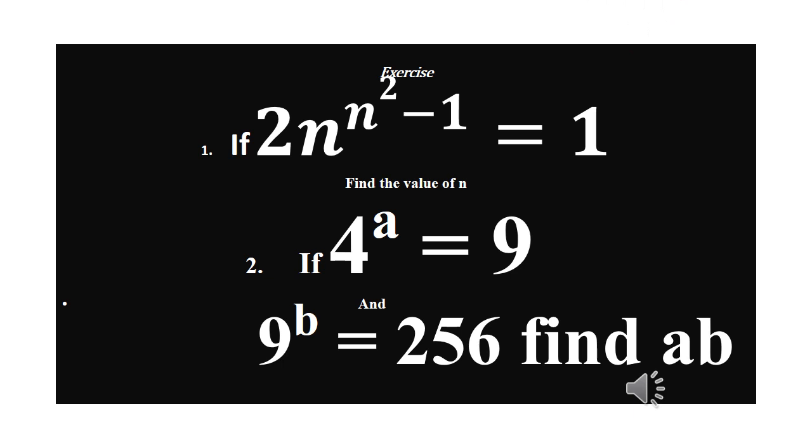Our next exercises will be: 1. If 2n raised to power n squared minus 1 equals 1, find n. 2. If 4 raised to power a equals 9 and 9 raised to power b equals 256, find a, b.